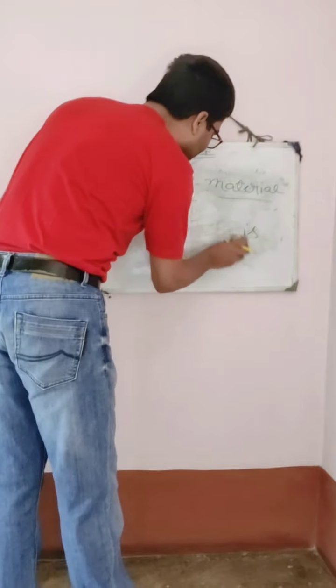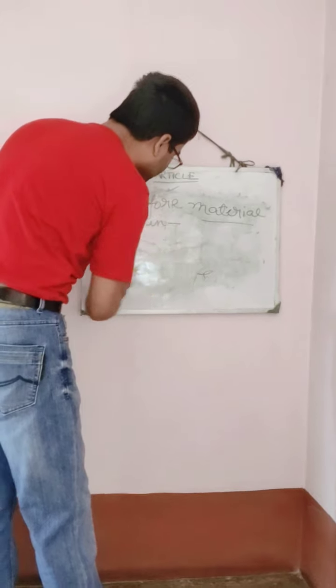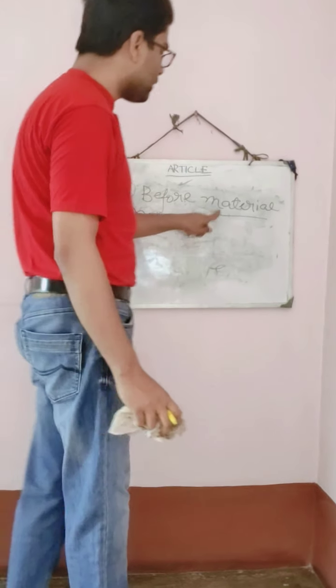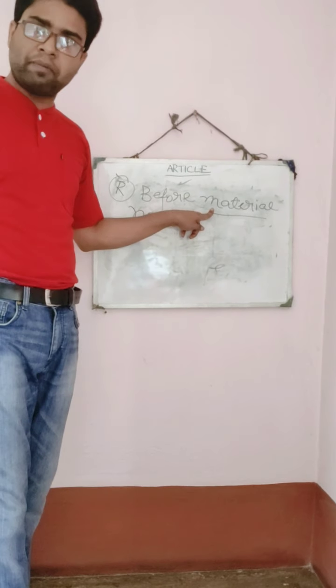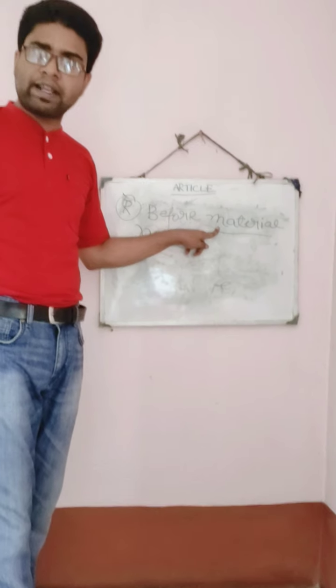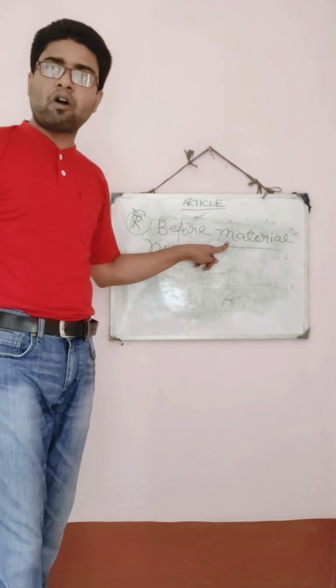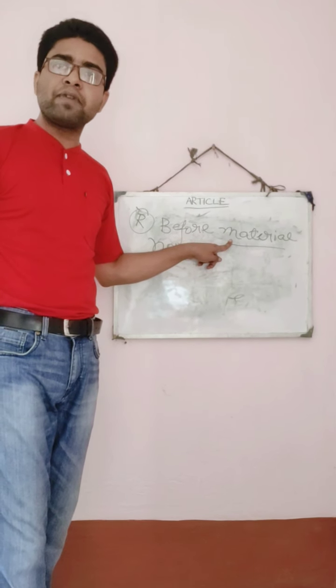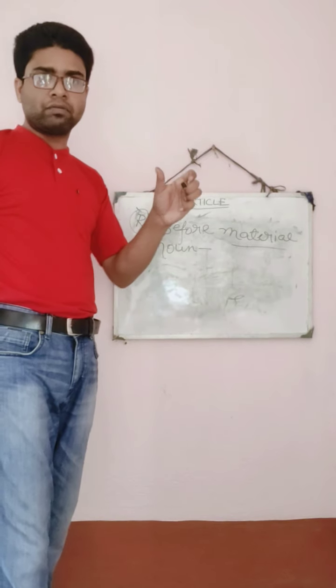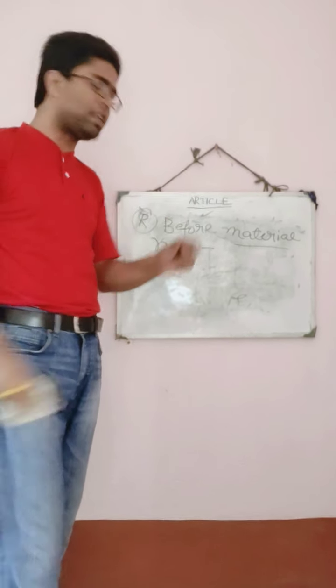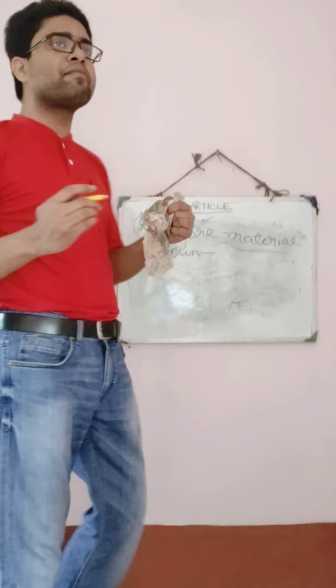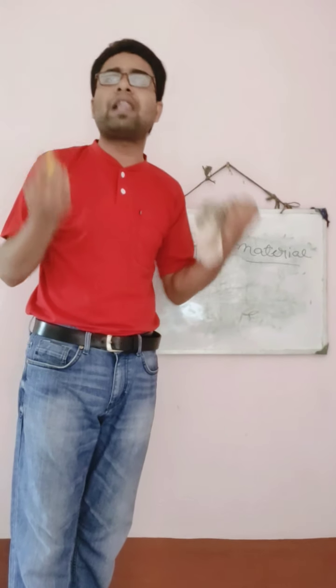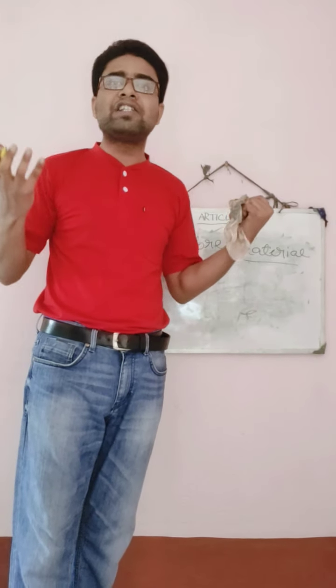But if I particularize the material noun, then the will be used. Keep in mind. I particularize the material noun means if I talk about any specific material noun, any specific thing. Suppose here I am saying that water is our life. We are saying that in general.